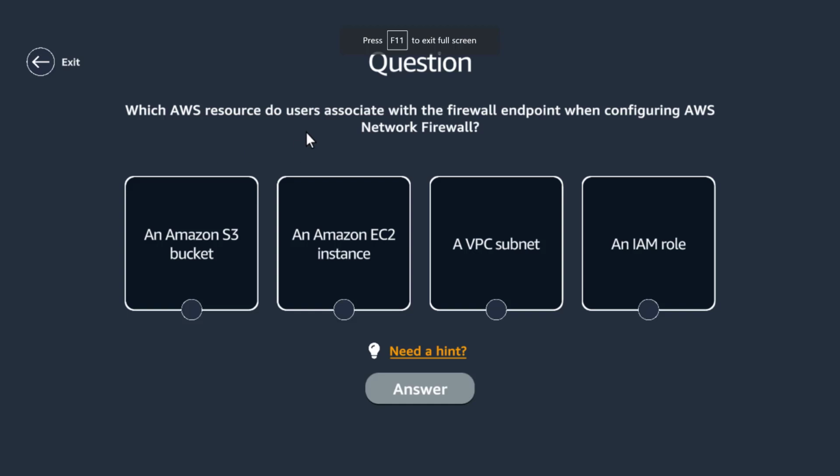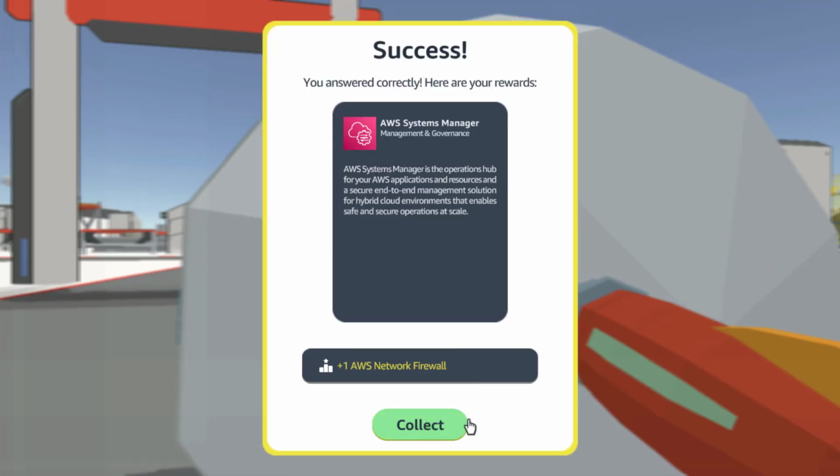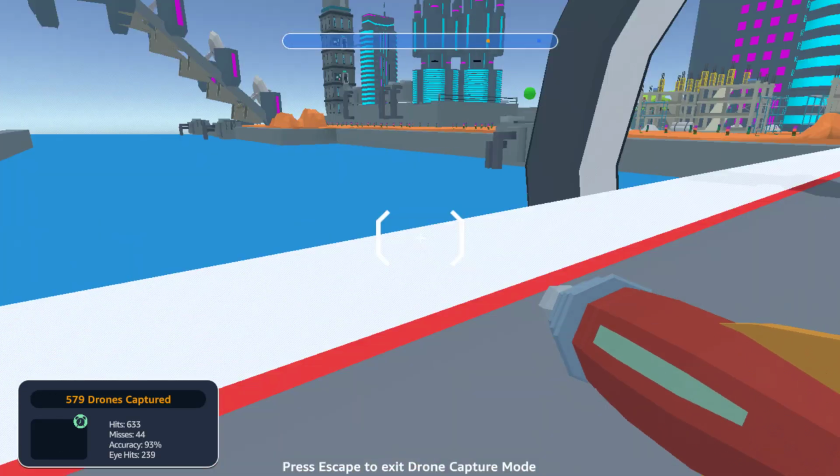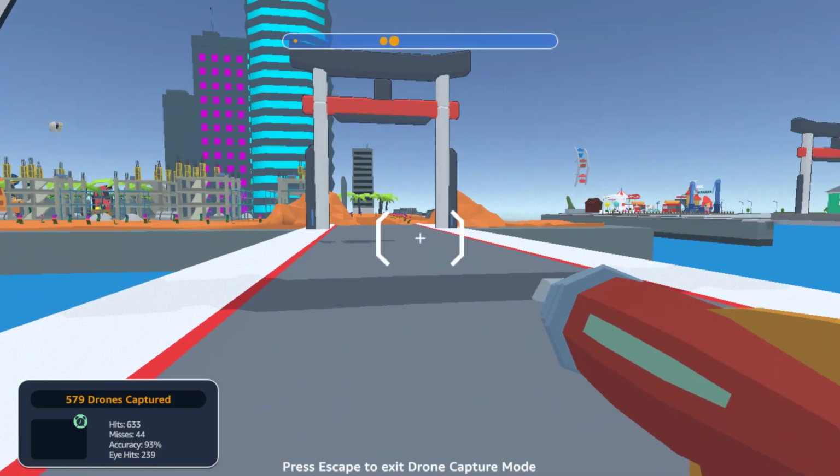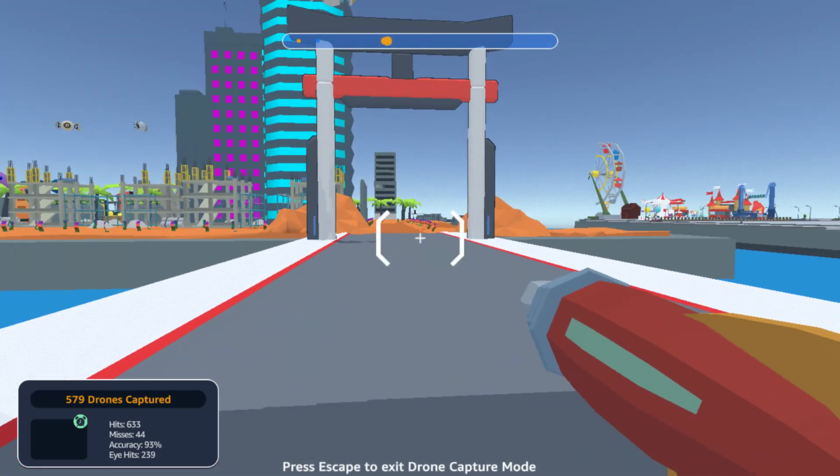Which AWS resource do users associate with the firewall endpoint when configuring Network Firewall? Which resource do users associate? I think it's subnet. 6-1. I think we are done with the Recognition questions, so I'm going to stop it here. But how much did I score? 6-1. How much did you score?